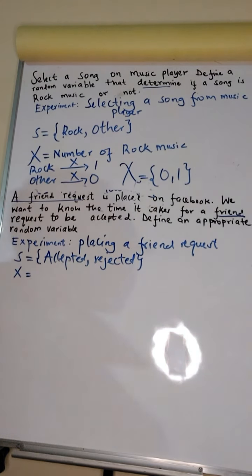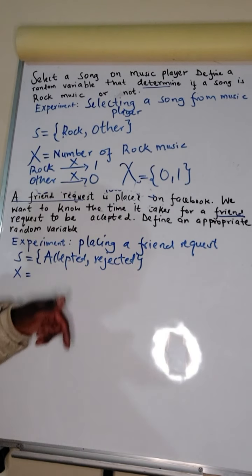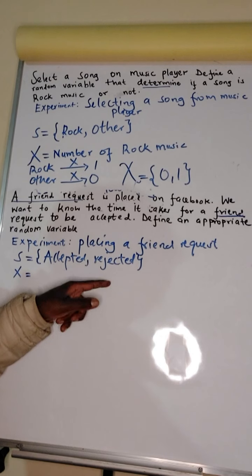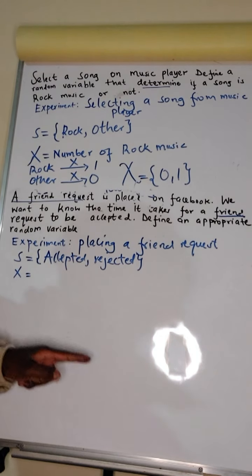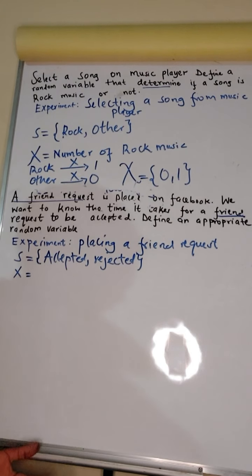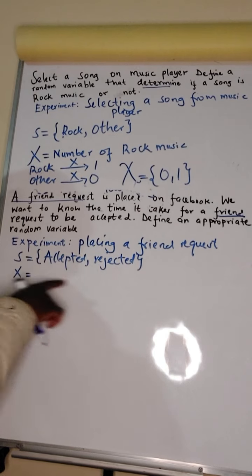You press a friend request, it is accepted or rejected. Now let me define the word rejected. I'm defining it in this sense: if somebody ignores your friend request because he does not want to accept you, we define it as rejected. So that is why I'm saying it is two possible outcomes. And this is very important.